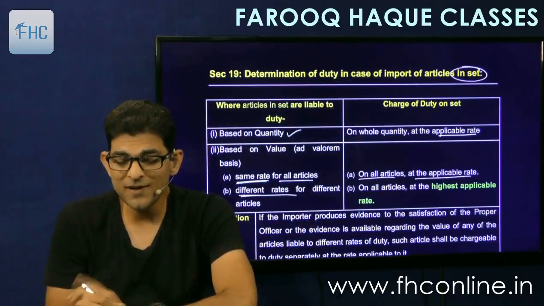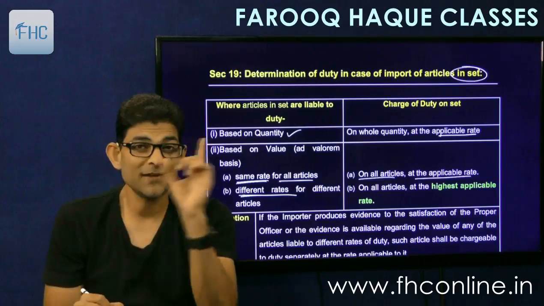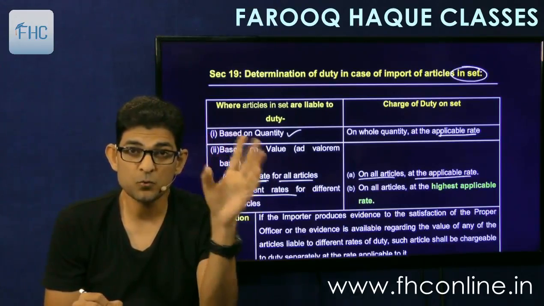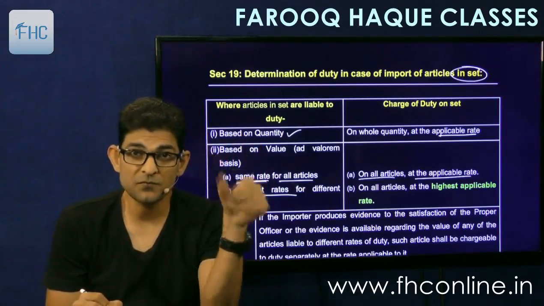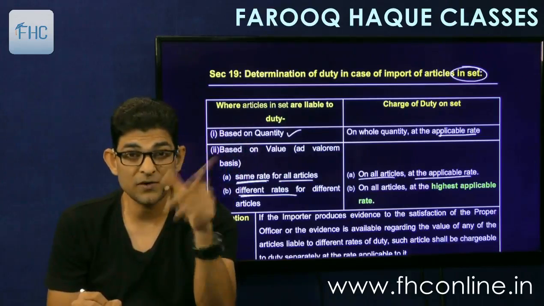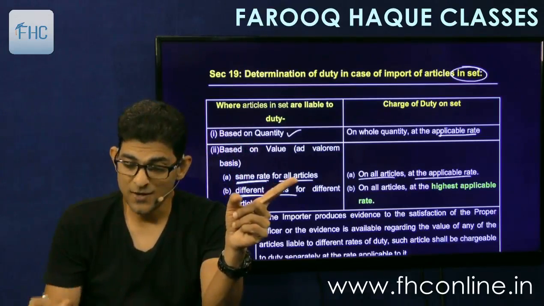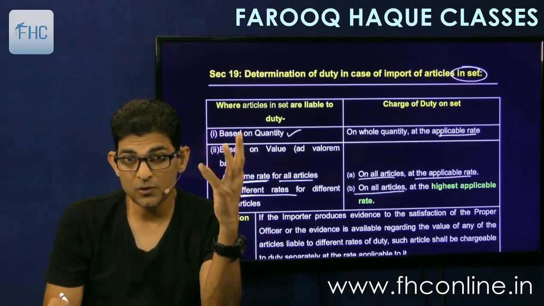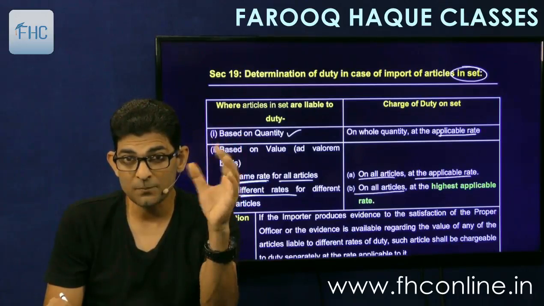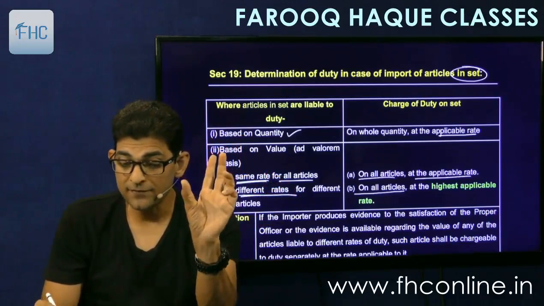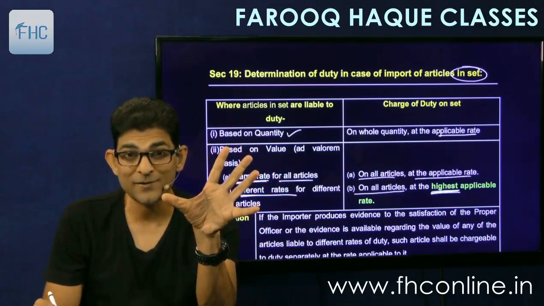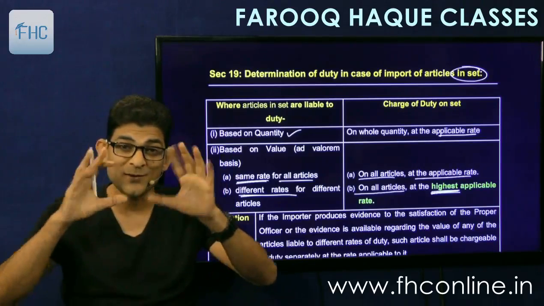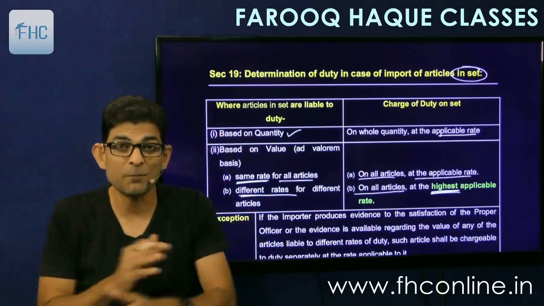But if they are chargeable at different rates, say there are 10 different varieties of chocolates and each is chargeable at a different rate, ranging from 2%, 5%, 6%, 10%, 15%, 20%, and 25%. There are different rates. Then see what it says. On all articles, it means the total value of the whole set, which is comprised of all the articles, at the highest applicable rate. You apply the highest rate to the full value of that chocolate box.